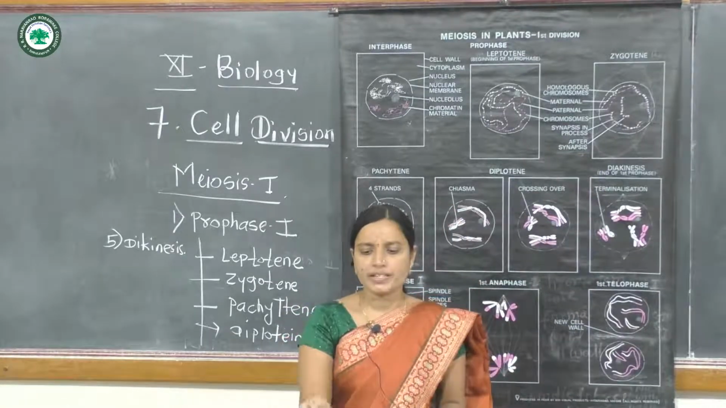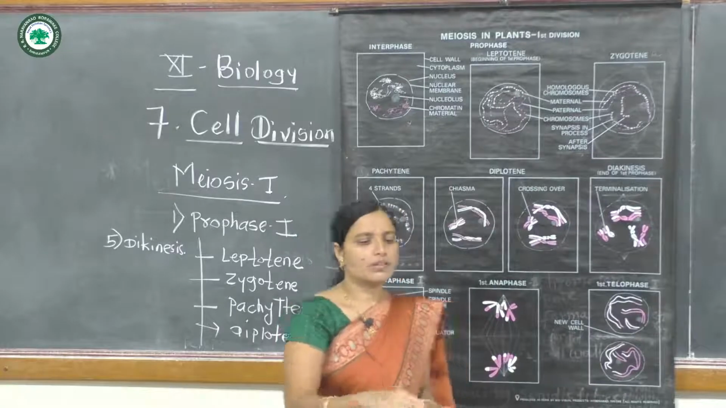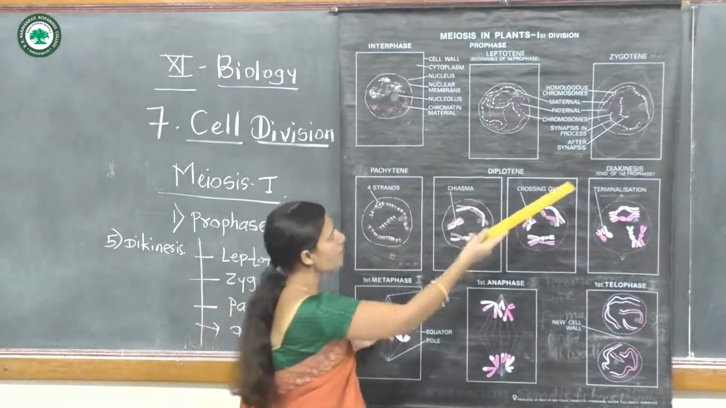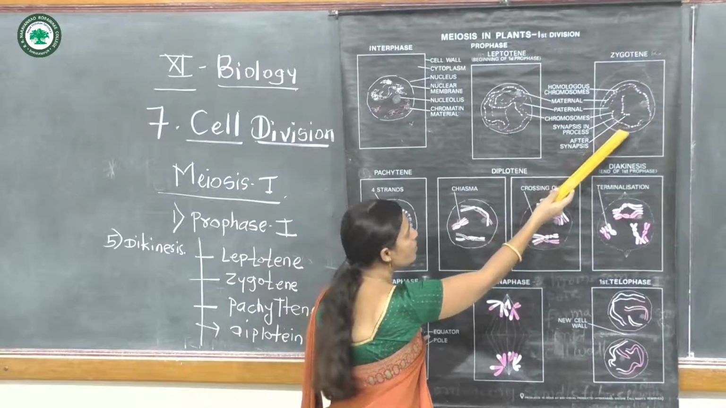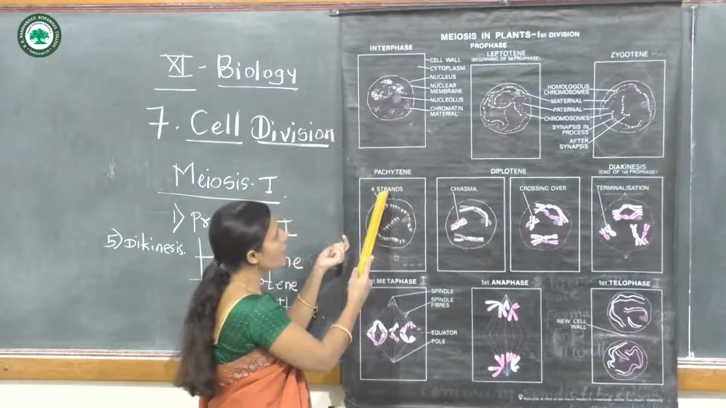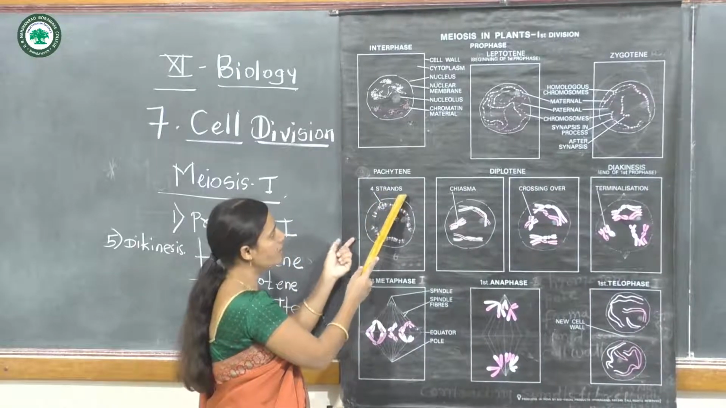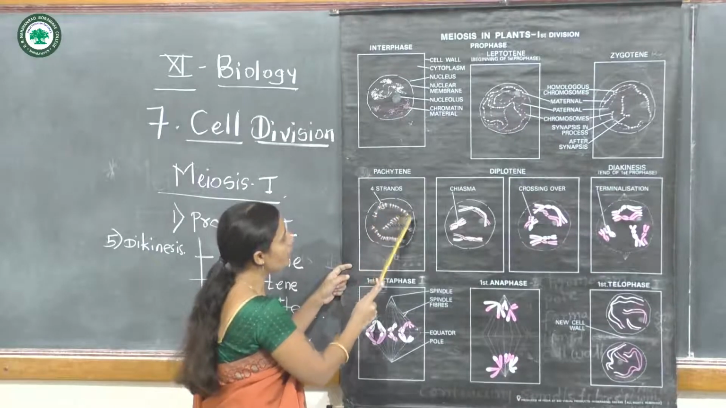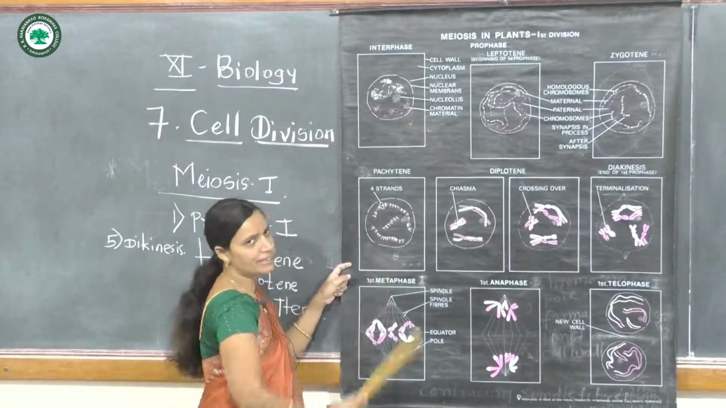Now the next phase is the pachytene. In this pachytene phase, the pairing of homologous chromosomes that began in zygotene is completed, and later in this phase the formation of four strands, the tetrad, occurs.